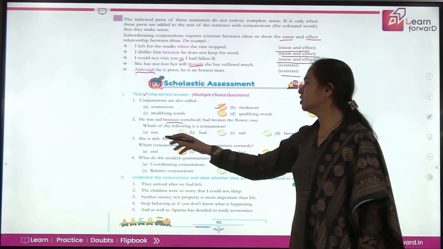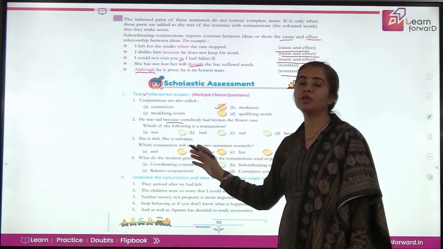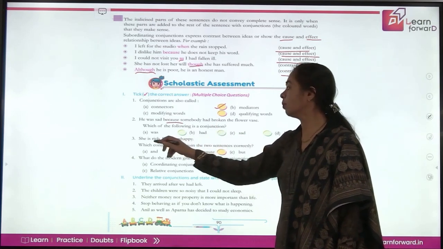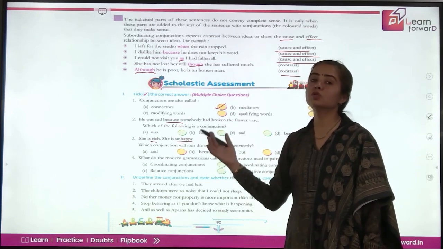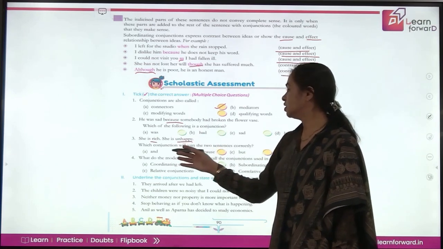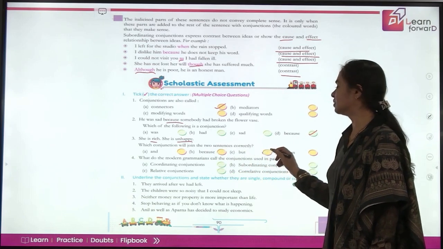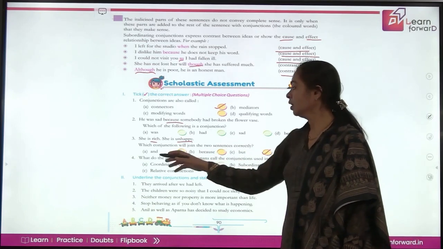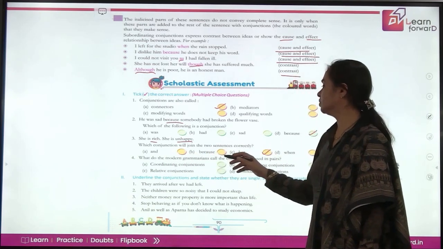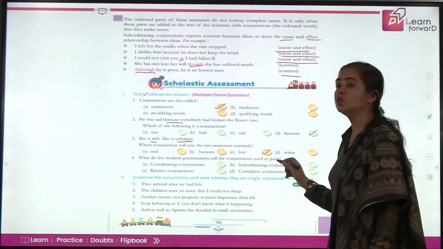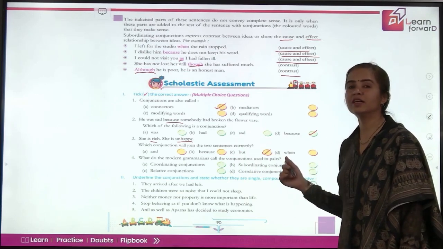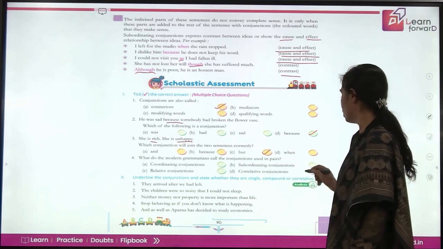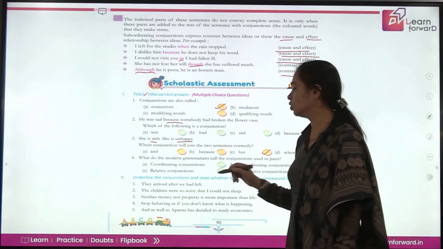Here it is. She is rich, she is unhappy. Now see what qualities are we talking about. Rich is being good, unhappy is not being good. So opposite, let's see which of these will show opposite. But, that's perfect. What do the modern grammarians call the conjunctions used in pairs? We have learned three categories of conjunctions. What are they called? Yes, they are called correlative conjunctions, not relative.